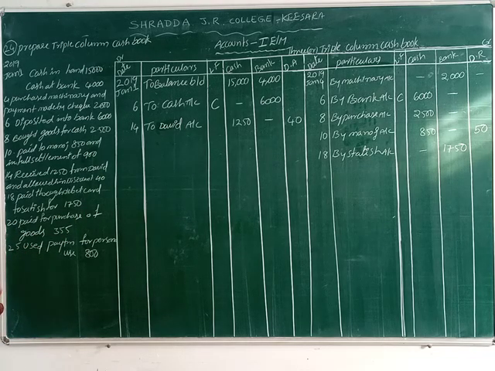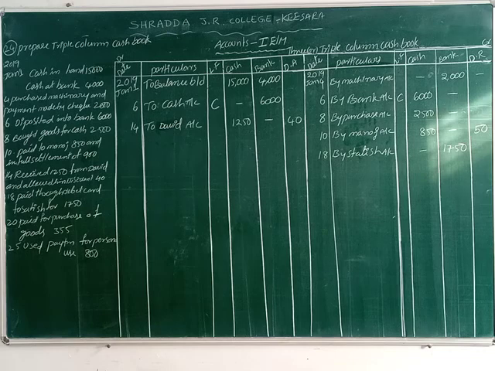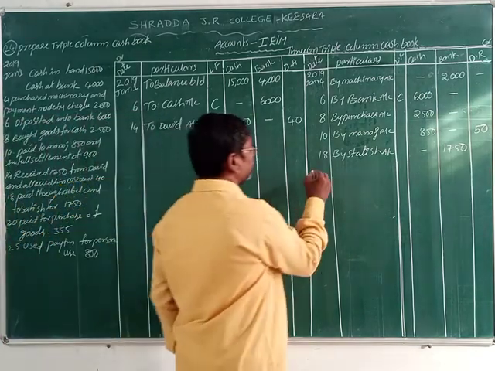So paid for purchase of goods 355. This time what goes out of the business? Cash goes out of the business, for the purchase purpose. So we record it on which side? The credit side. How do we record it? By purchases account, 20th date. Write down here.